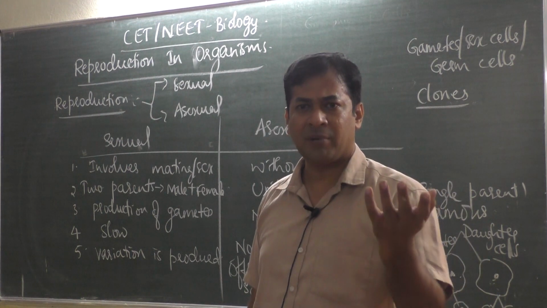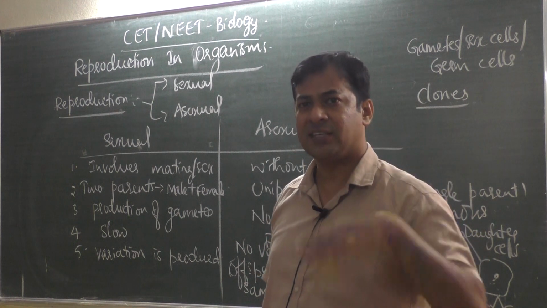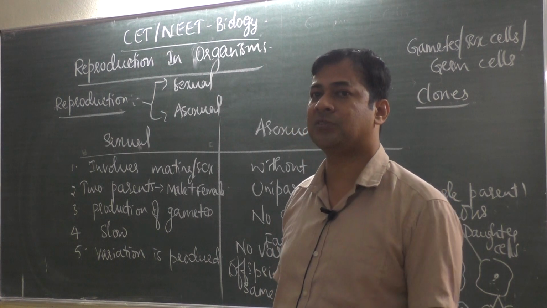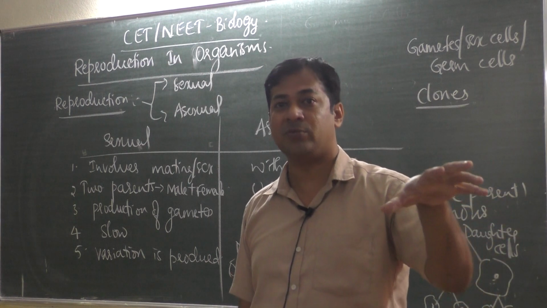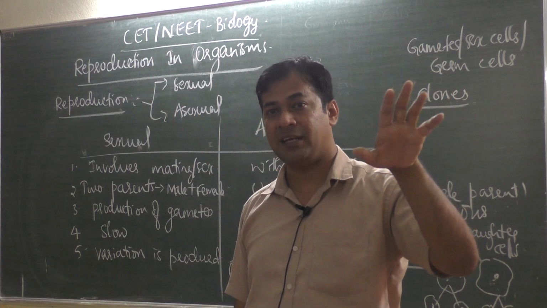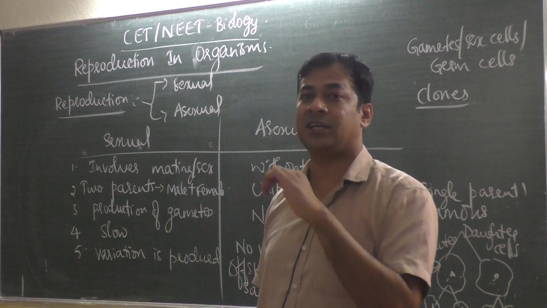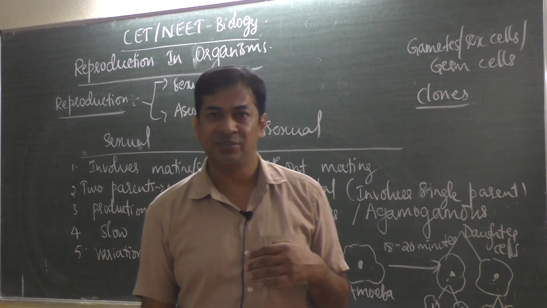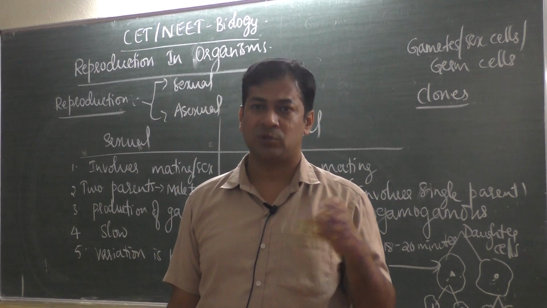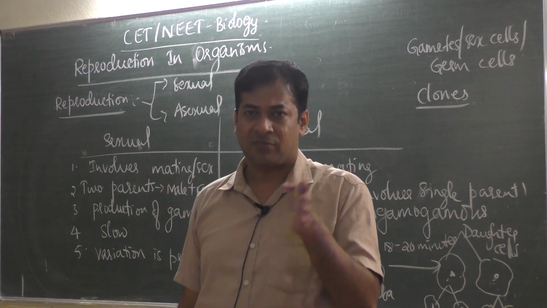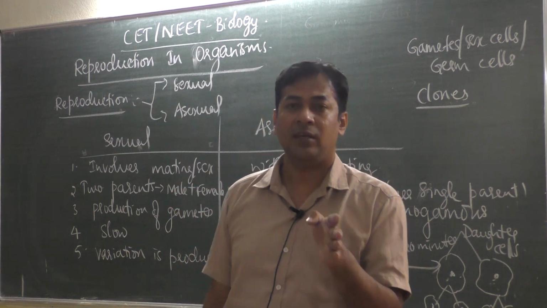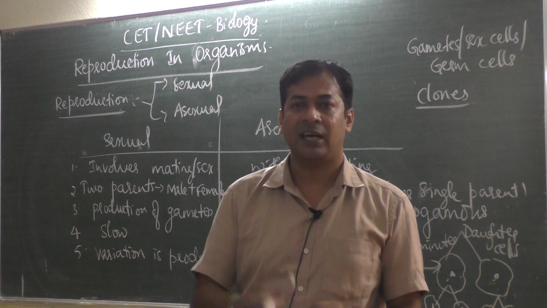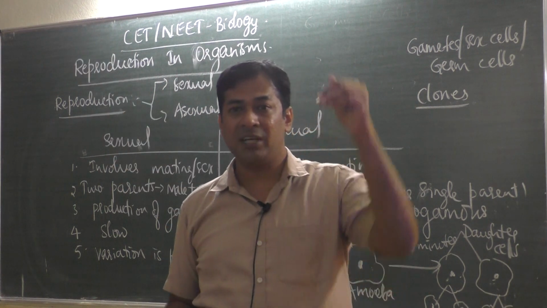Some of the algae became bryophytes, some of the bryophytes became pteridophytes, some of the pteridophytes became gymnosperms, some of the gymnosperms became angiosperms. Plants came first on earth. That is why chapter 3 in first year is plant kingdom, then come animals on earth. That is why the fourth chapter is animal kingdom. Under animals also, based on which animals came first, the phyla are arranged, isn't it? First phylum is Porifera. Why Porifera first? Why can't we bring Echinodermata as first phylum? Because Echinodermata came last. Which animal came first on earth?